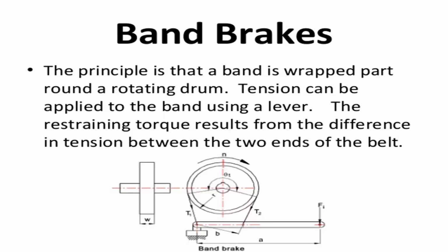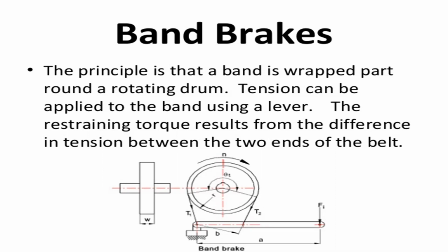There is a rotating drum. The principle is that the band is wrapped part way around a rotating drum. The rotating drum rotates and is connected with one belt drive, and the tension can be applied to the band using a lever. A lever is attached to the rotor.